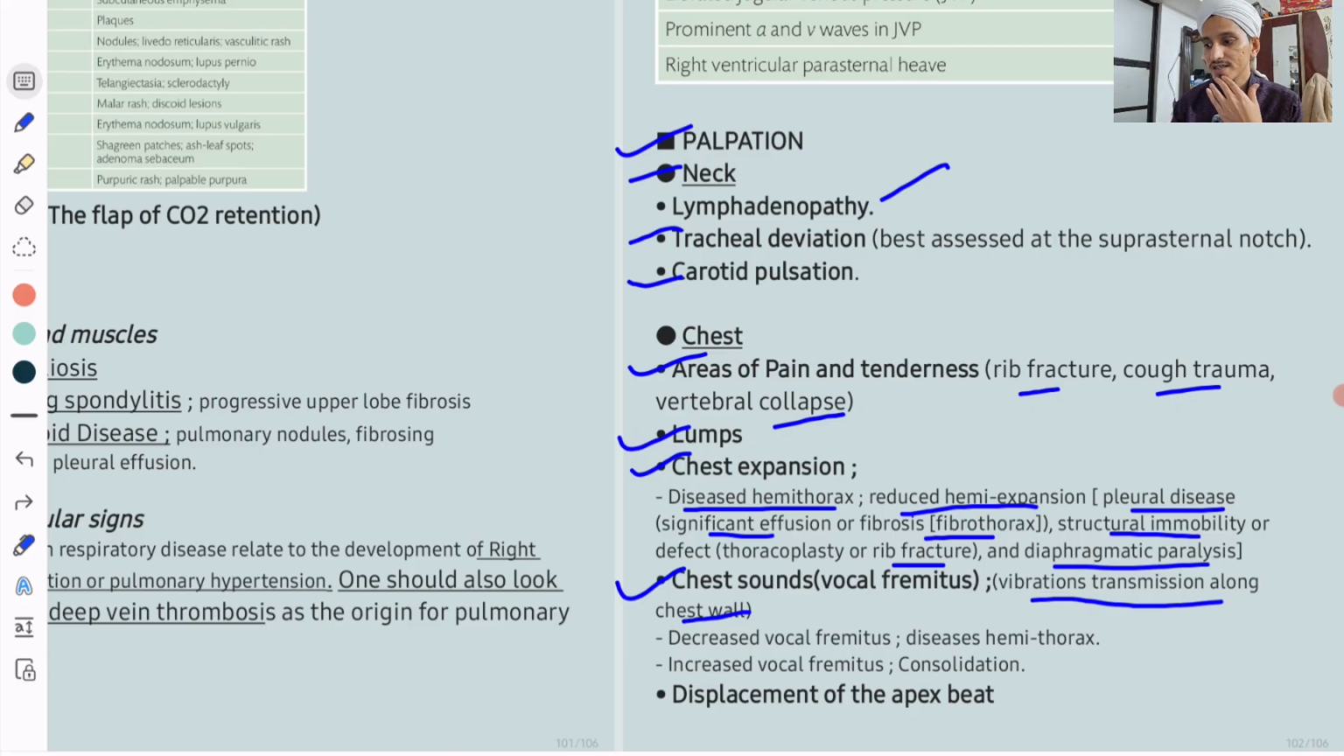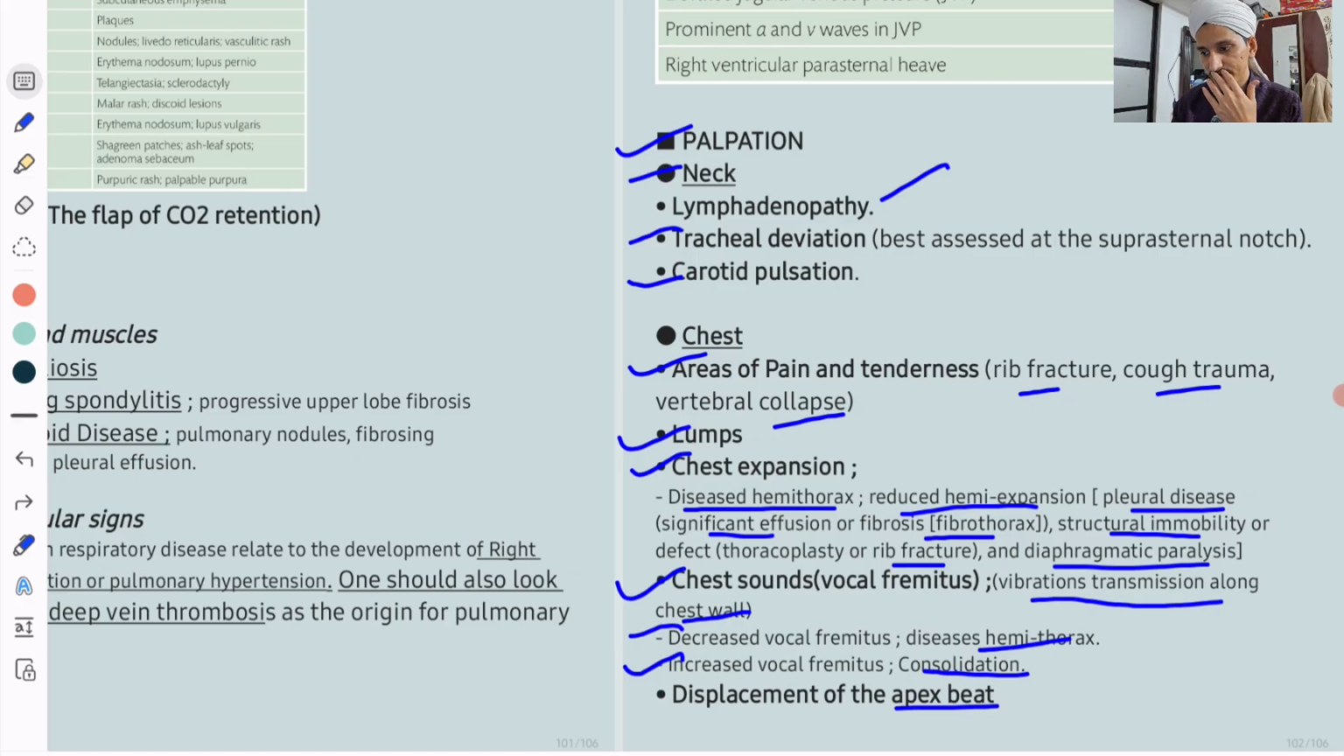So decreased vocal fremitus you will see in diseased hemithorax. Something which is coming in between the pleura and the chest wall, either it can be air, or it can be fluid, or it can be pus. So that will reduce the transmission from the lungs to outside, so you will see decreased vocal fremitus. Increased vocal fremitus is in consolidation, so lungs are filled with fluid, so vibrations can pass easier.